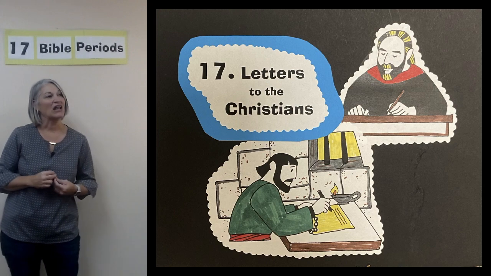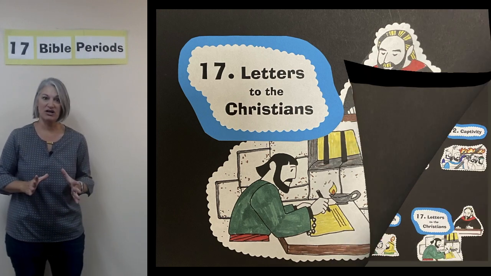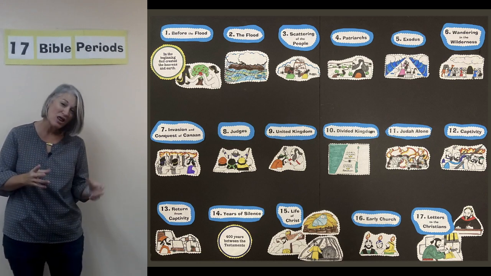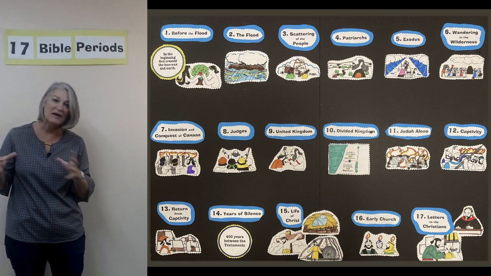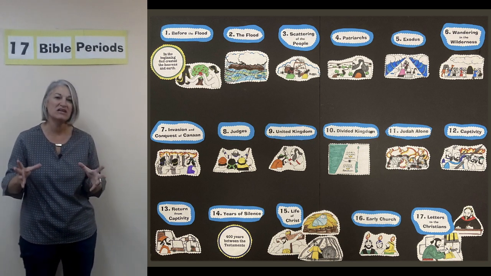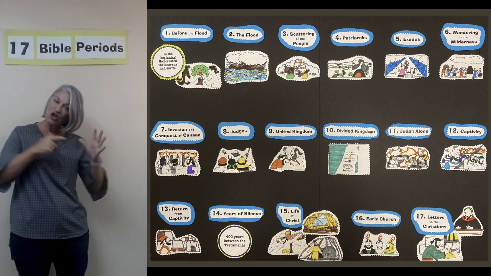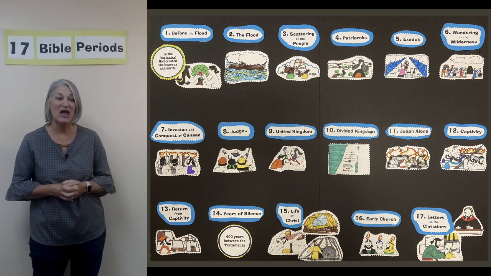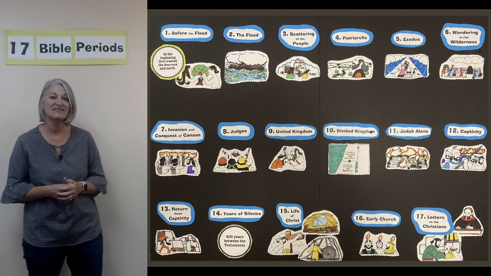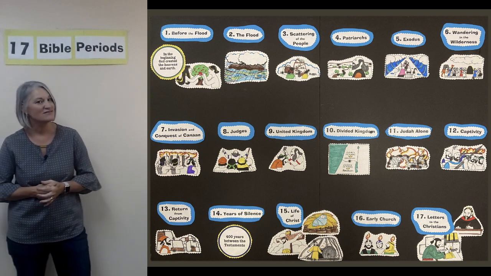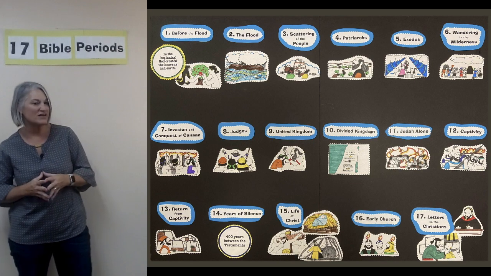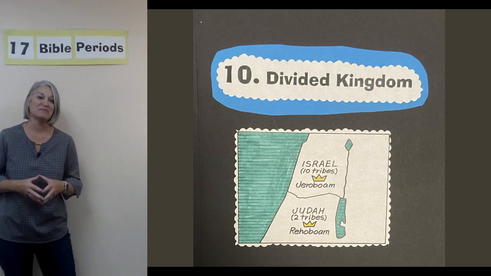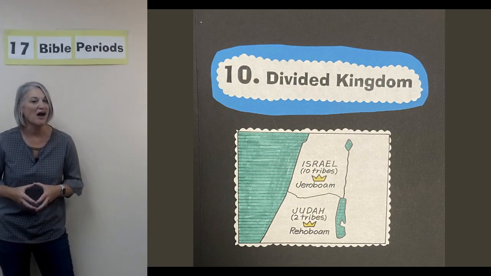Very good. Now, here's another good one. How about when Elijah is on Mount Carmel and there is a contest between Baal and God? Didn't end up being much of a contest because God wins decisively. But isn't that old? Is that in the Old or the New Testament? The Old Testament. And what time period does that fit in? Oh, let's see. That's tricky. Elijah was a prophet. That was during the divided kingdom. He had a tough job.